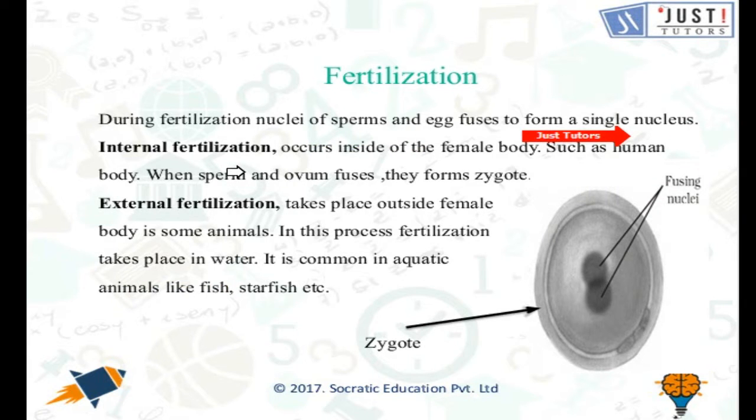There are two types of fertilization: internal fertilization and external fertilization. In internal fertilization, it occurs inside the female body, such as the human body. When sperm and ovum fuse, they form a zygote. External fertilization takes place outside the female body in some animals. In this process, fertilization can take place in water. For example, it is quite common in aquatic animals like fish, starfish, etc.